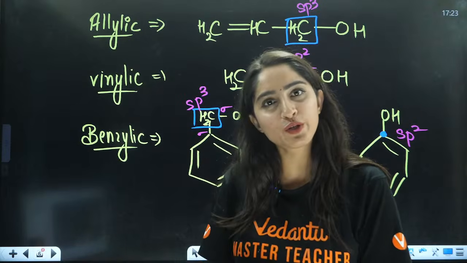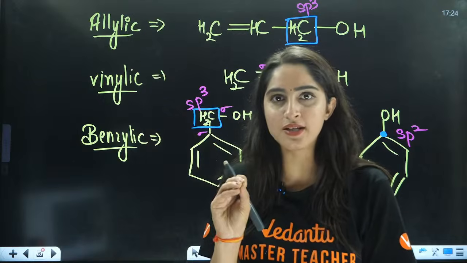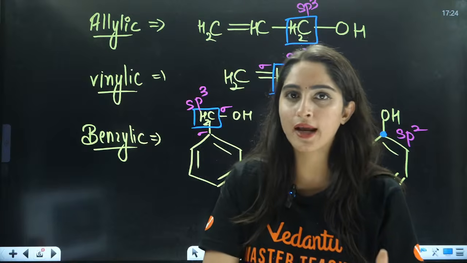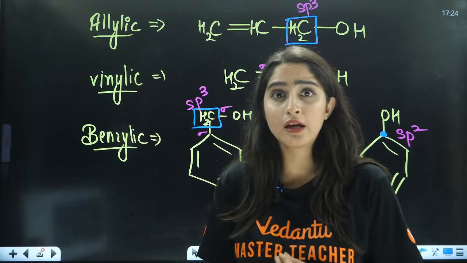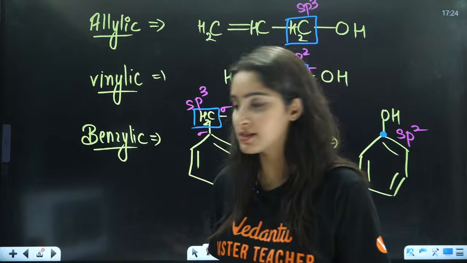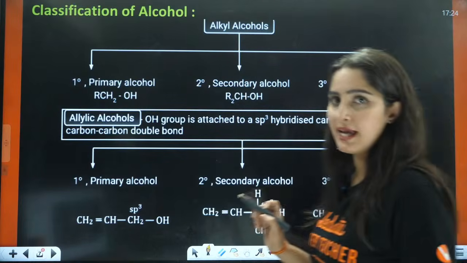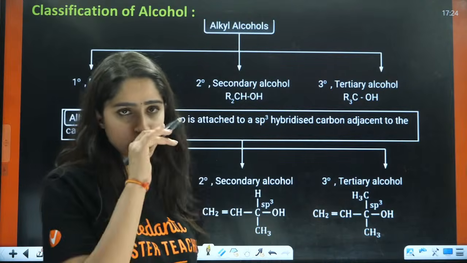in the exam they are going to tell you these are the reagents, this is the reactant, what is the product that is formed, right? So in the options they can ask you allylic, vinylic, that kind of thing will be asked, right? Okay, so that was about your vinylic and allylic carbons, right?